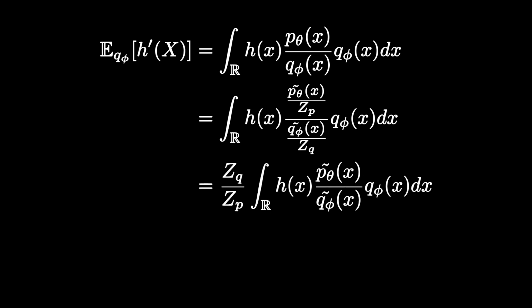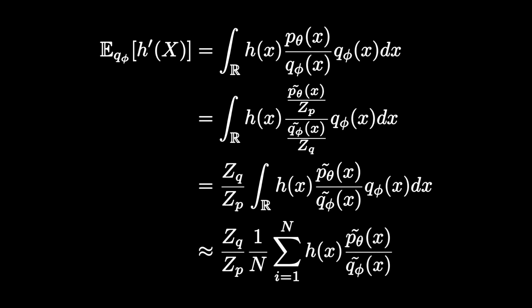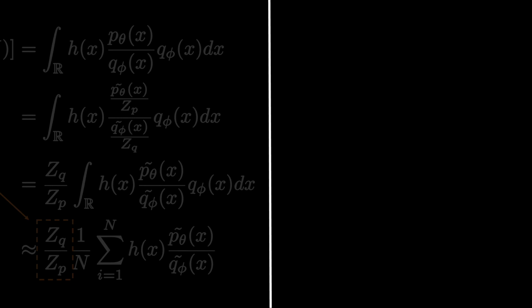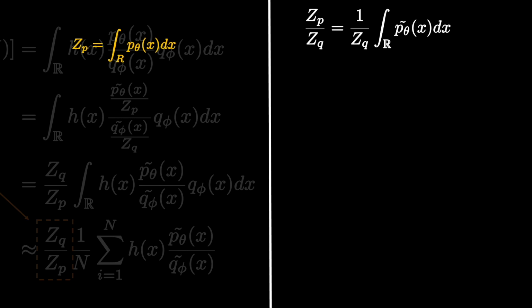Here is another simplification step. I have moved the ratio of z's out of the integral as it is going to be a constant, and I have applied the law of large numbers to it. And our troublemaker is still visible and staring right at us. Let me now try to deal with this troublemaker. I could rewrite it as follows. All I have done is to expand it, and it would be an integral that would look like this.